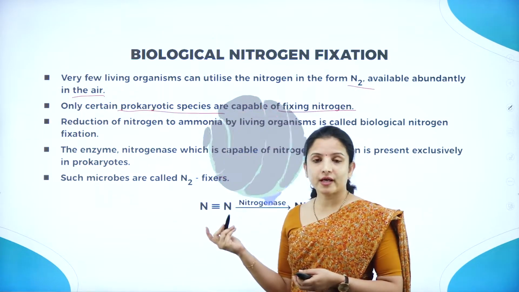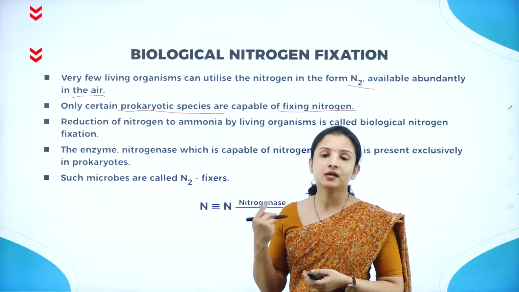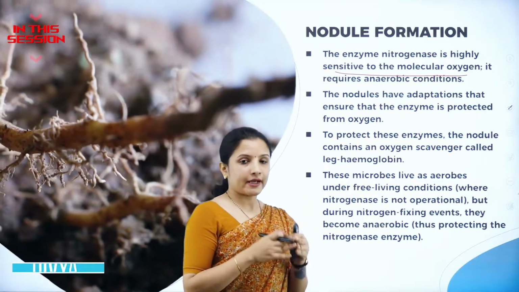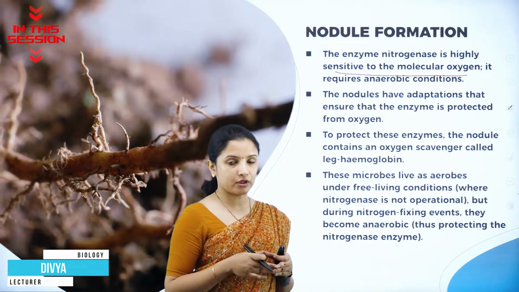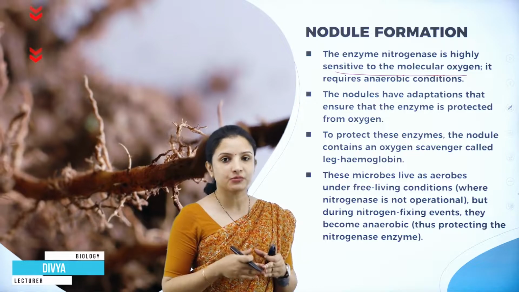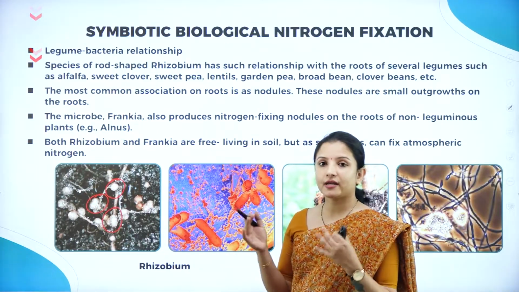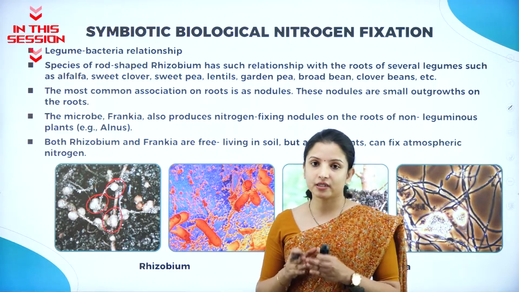But there are some organisms, especially the green plants, which cannot directly utilize the atmospheric nitrogen or the nitrogen present in the soil. This nitrogenase enzyme is highly sensitive to oxygen molecules. They get degraded if it is subjected to oxygen molecules. The relationship between the bacteria and the legume plant is one of the best examples for the symbiotic relationship.